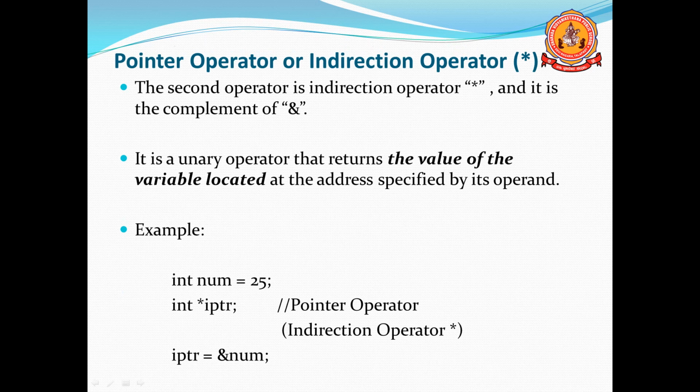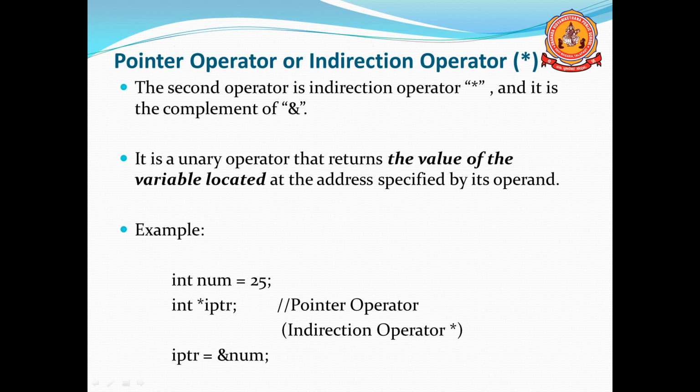It is a unary operator that returns the value of the variable located at the address. If you take a pointer variable, it will hold the address of one variable, and whichever data is stored in that variable will be displayed.